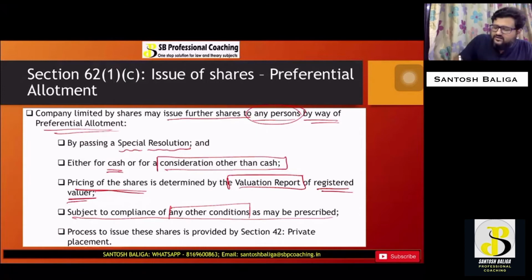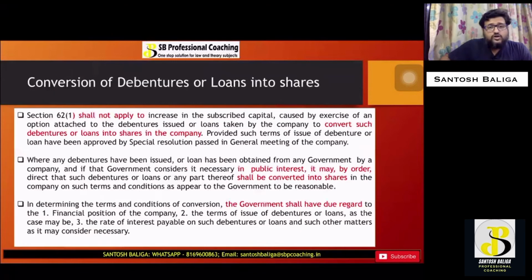The process to issue these shares is provided under section 42, which I just referred to, which is about private placement. I will upload a separate video on section 42 for private placement, so you can refer to that video very soon. Now, this is section 62, subsection 1, clause C. Even in section 62, subsection 1, there are some additional provisions with regard to conversion of debentures or loans into equity shares or shares of the company.